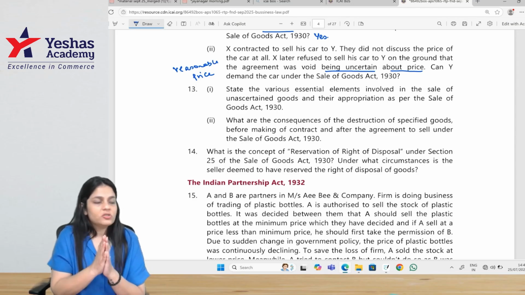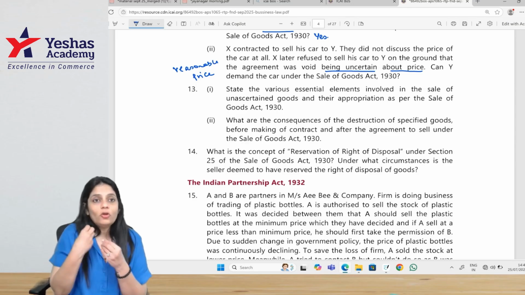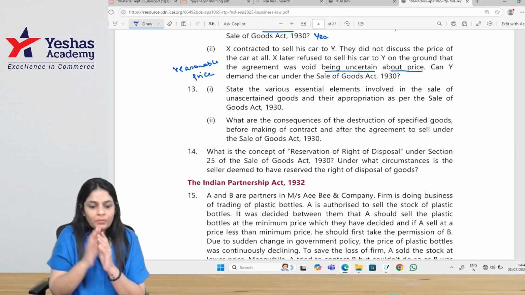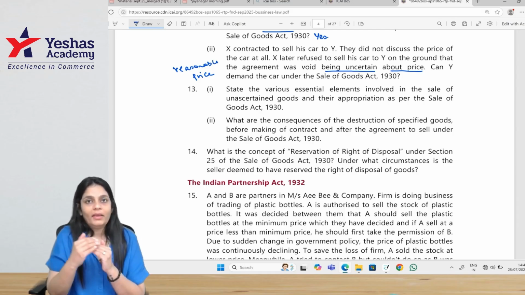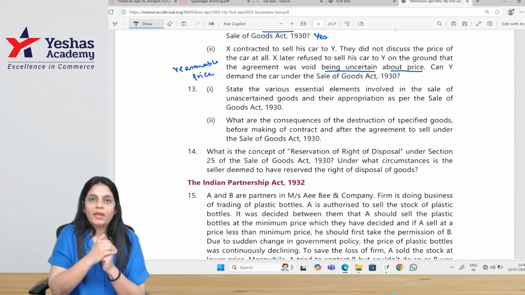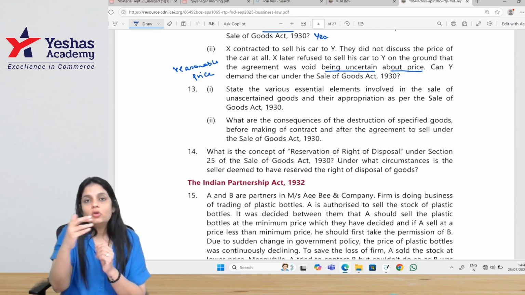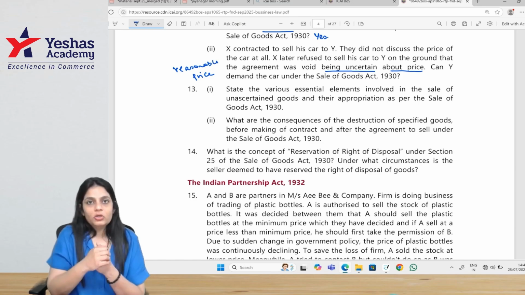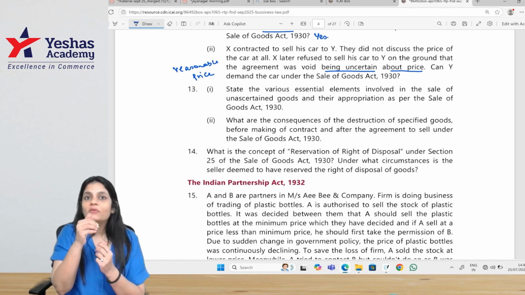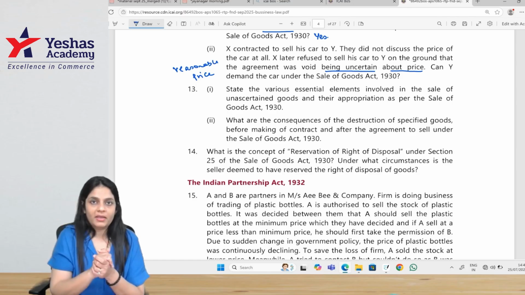So reservation of rights to disposal is basically done with only one motive, and it is to secure the money, secure the payment. When I talk about reservation of rights to disposal, the seller can tell the carrier that even if the goods reach the buyer, don't hand over the goods to the buyer unless I tell you. So he has kept in his control the final delivery of the goods to the buyer. He has reserved the rights of disposal.